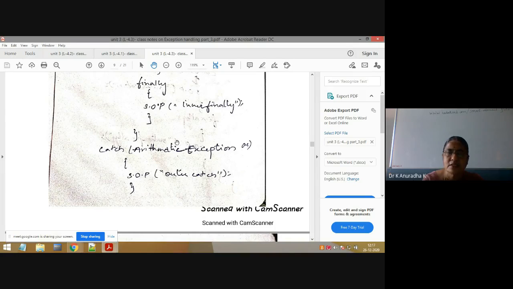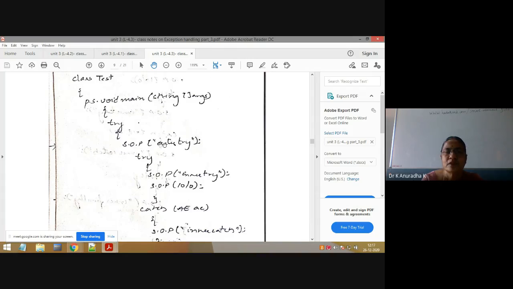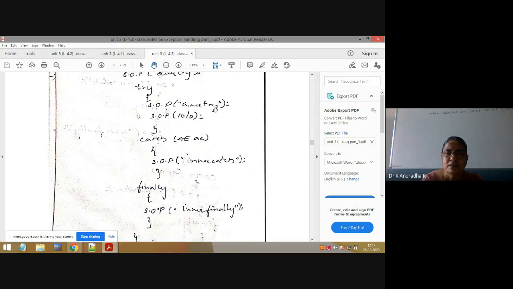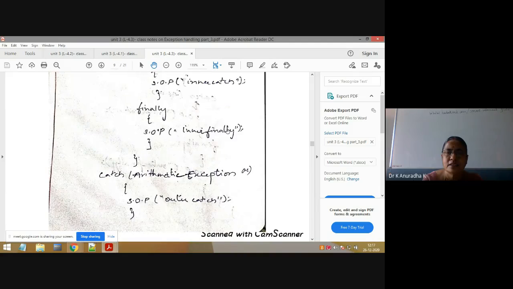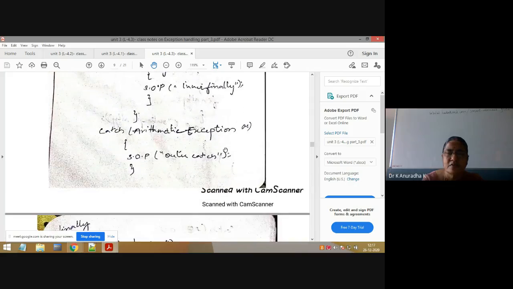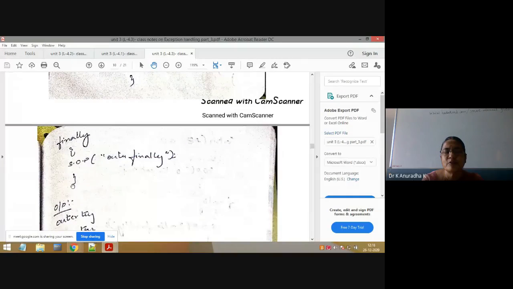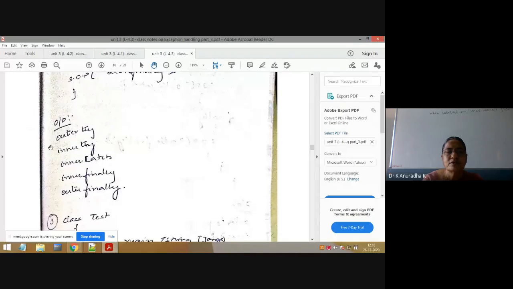So try to understand the concept. For this program, what will be the output? Outer try, then inner try, then inner catch, then inner finally. Next, this will not be executed, outer catch, and this finally block is also executed, that is outer finally. That's why the finally block is always executed. If you see, inner finally executed and outer finally executed.